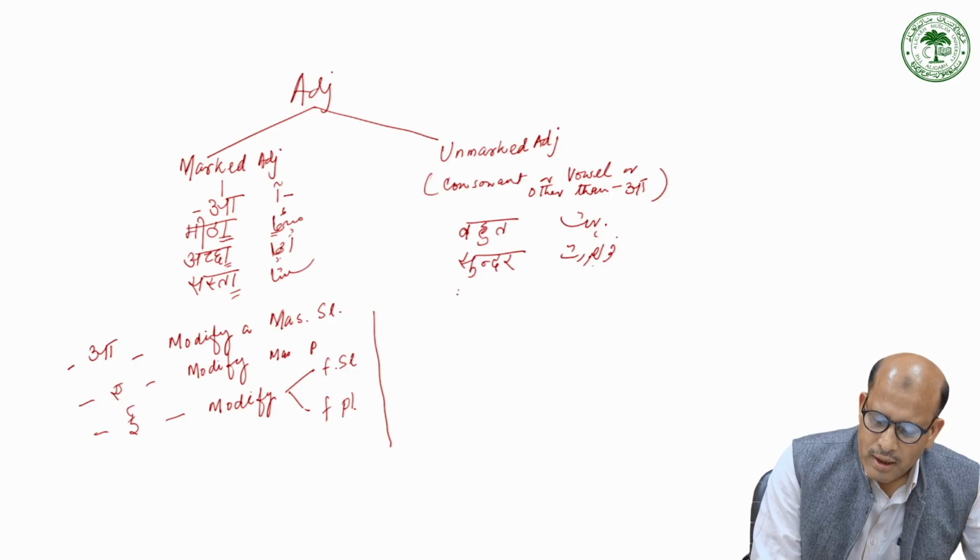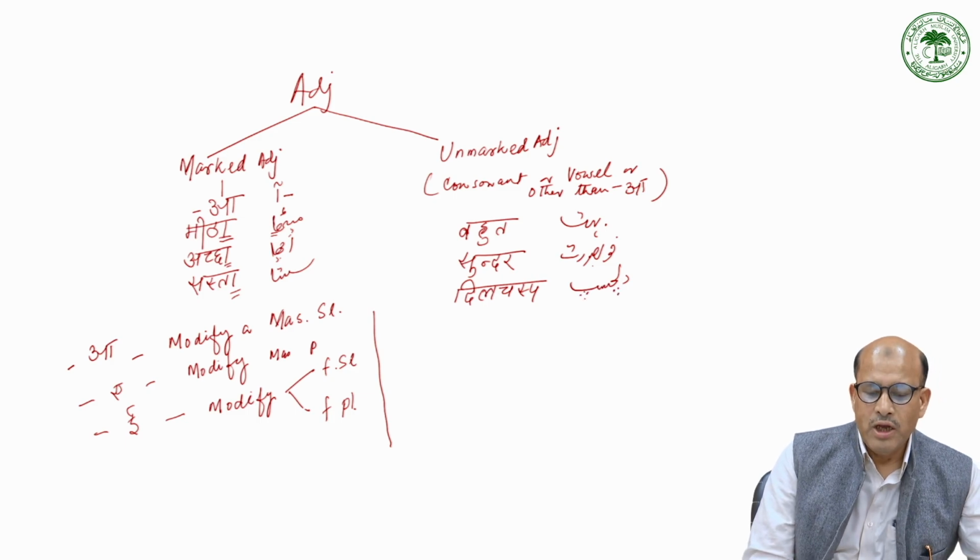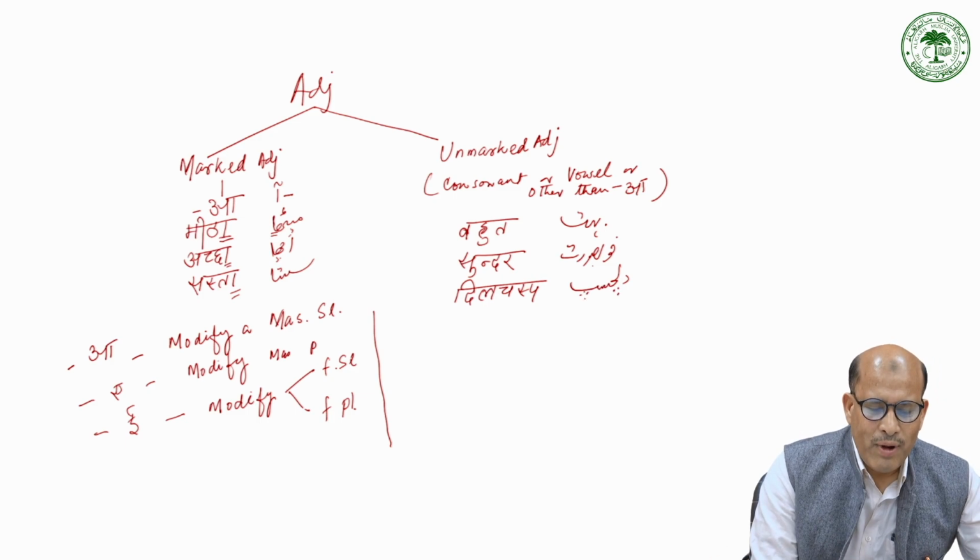Then another one is dilchasp. In Urdu we write it like this, dilchasp. So if you look at this, they are marked with a, mostly a marker.